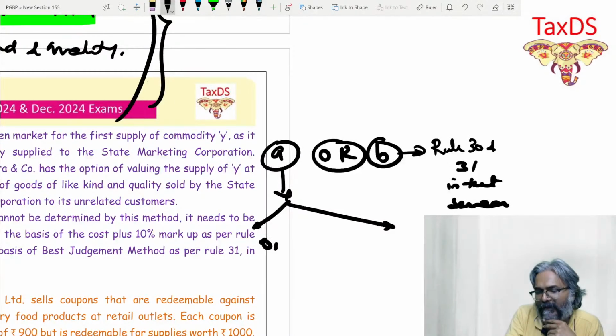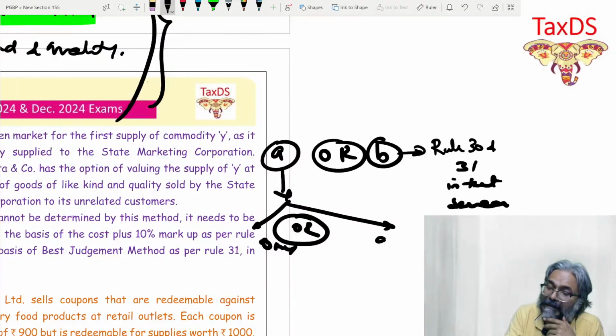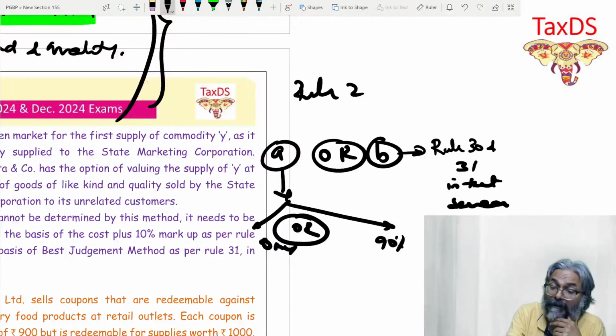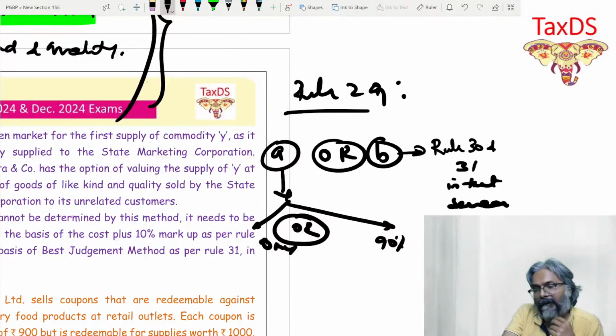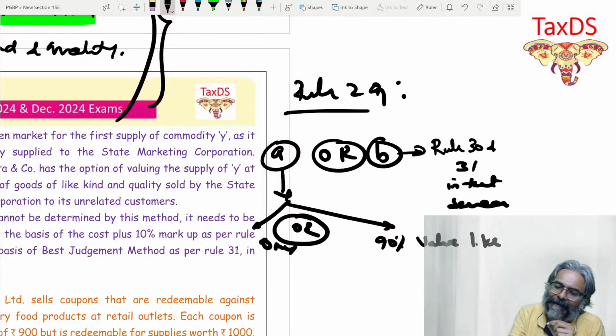What is that? OMV or open market value of supply, or what, students? 90%. What is this A? I'm talking about rule number 29. Now you have to write point number 4. Rule 29, full provision. Open market value, or would be compared with what? 90% of the value of like kind and quality.